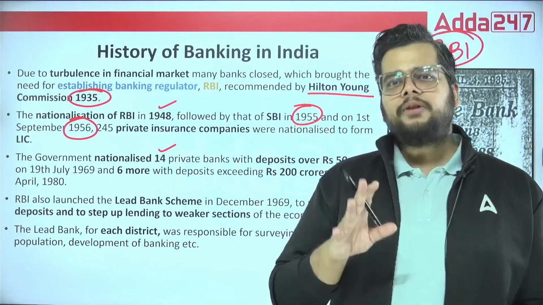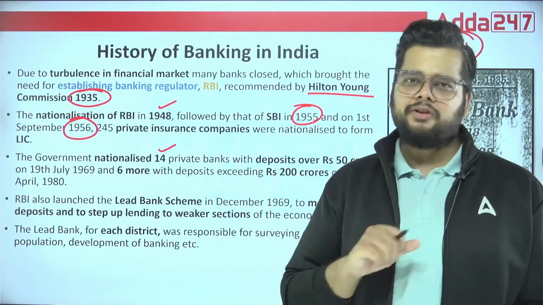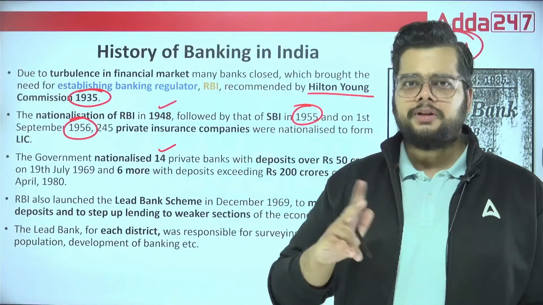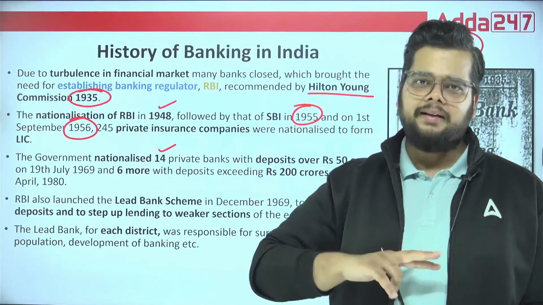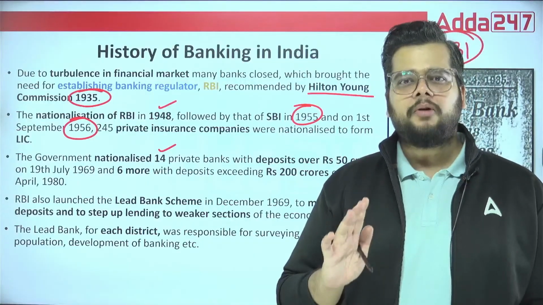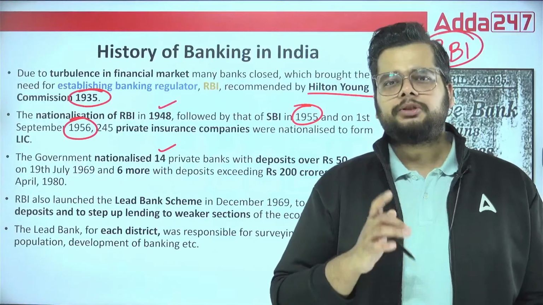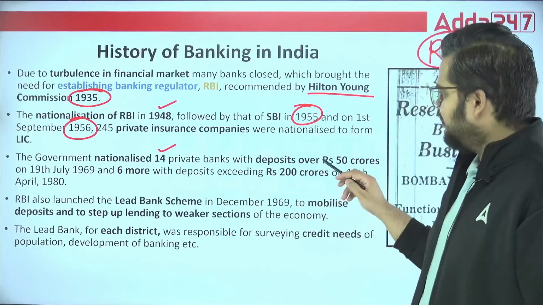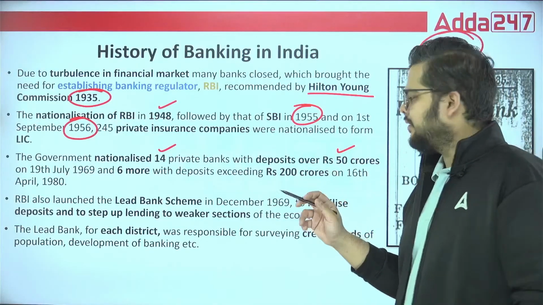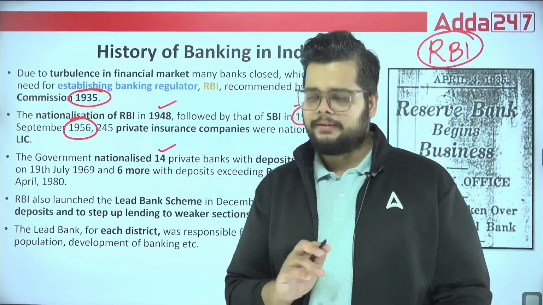What you have to remember from these phases of nationalization of banks, two things. First, how many banks were nationalized in both the phases? 14 in the first phase, and in the second phase 6 were nationalized. Second thing, was there any criteria pertaining to the deposits? The answer is yes. In the first phase, all those banks with deposits over 50 crores were nationalized, and in the second phase, those with 200 crores.